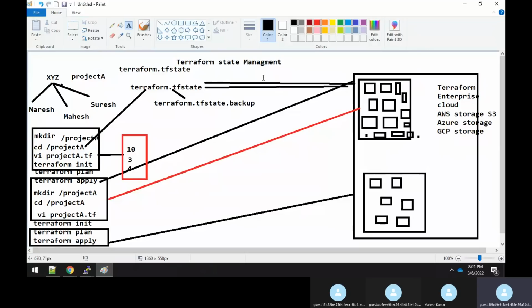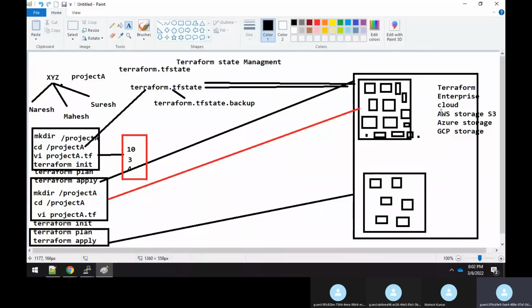It means that Terraform itself is providing the solution for these issues we discussed till now: maintaining information about the Terraform state file and also maintaining the versioning. There is no security, there is no encryption, right? There are so many issues with this. To overcome that, Terraform itself provides the storage, which you can achieve through Terraform Enterprise Cloud. Or else, if you're not going with Terraform Cloud, no problem. You can go with some other cloud also: AWS, Azure, as well as GCP. Here in this example, I am using the AWS storage.